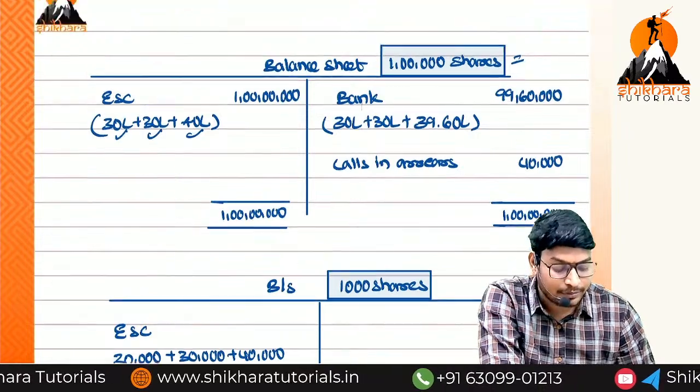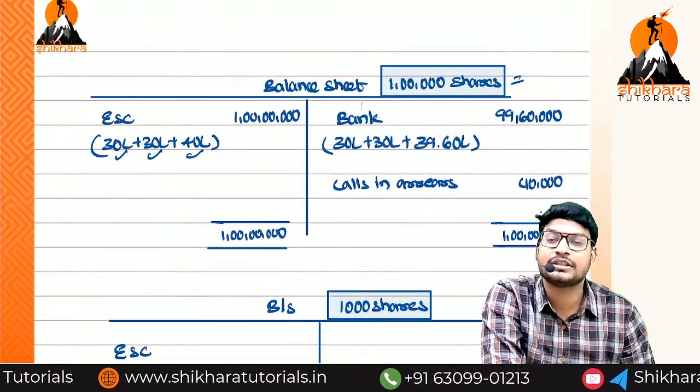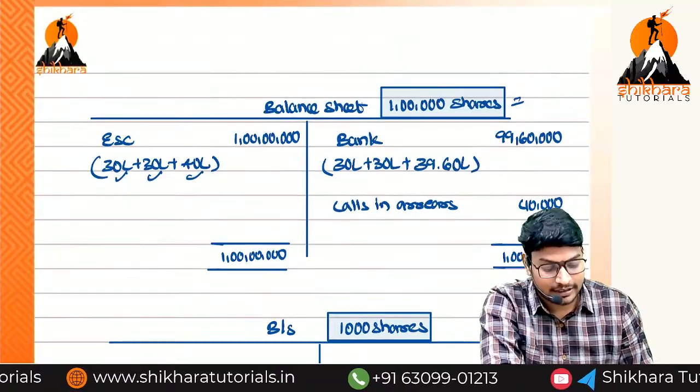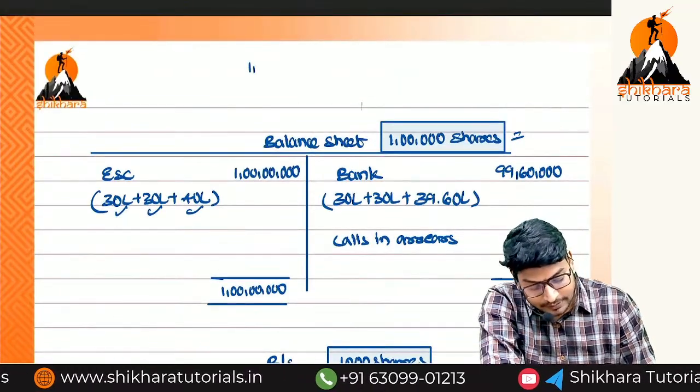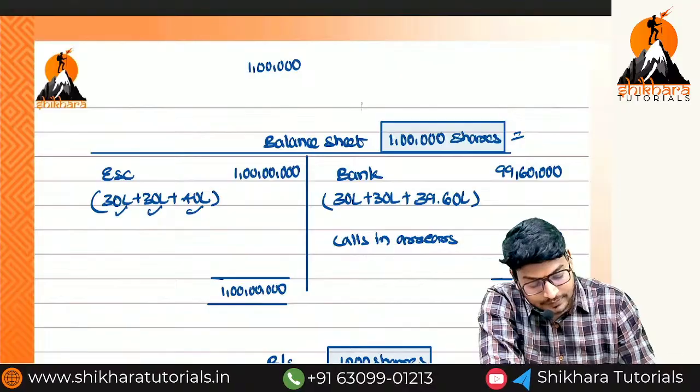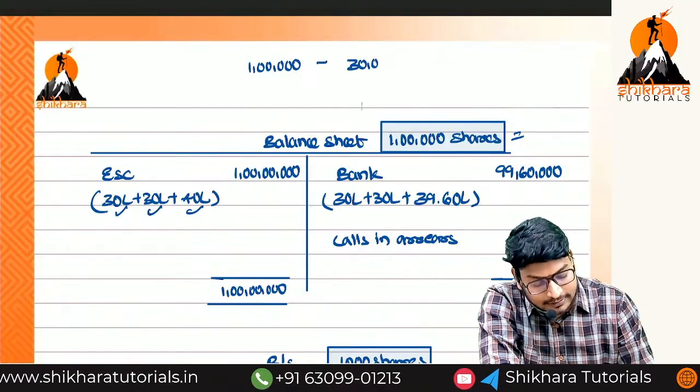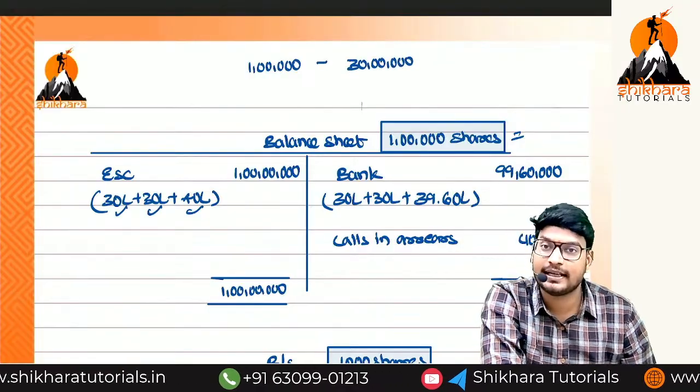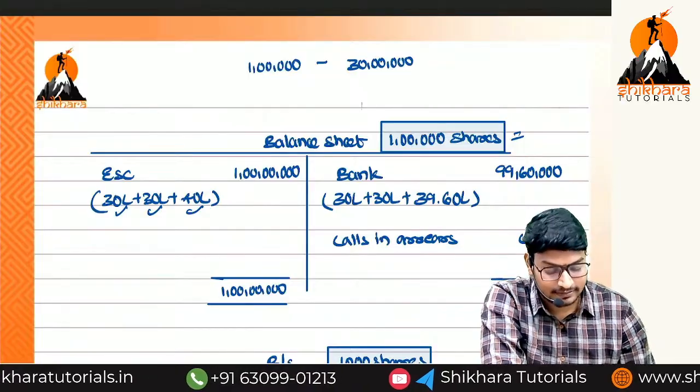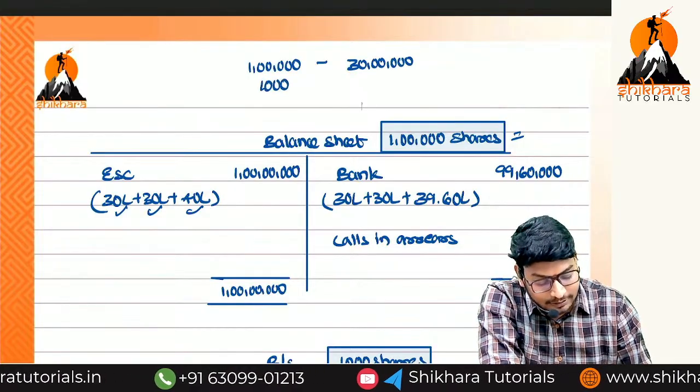30 lakhs is for how many shares? 1 lakh shares. How much amount is required for 1000? Okay, I think you know the cross multiplication. 1 lakh shares is equal to how much? 30 lakhs. Then what is the amount for 1000 shares?